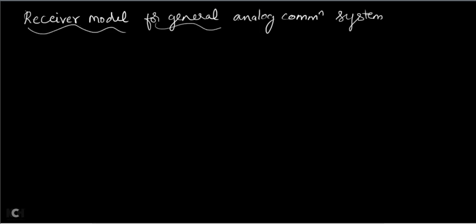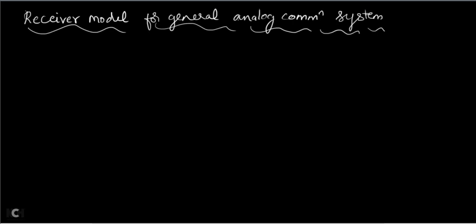So how will be the receiver for the general analog communication system? You have seen AM receiver, DSBSC receiver, SSB receiver, VSB receiver, FM receiver, many receivers we have seen. So what are the basic components present in a general analog communication receiver? It can be AM or FM or anything. What are the different components present in a receiver system?